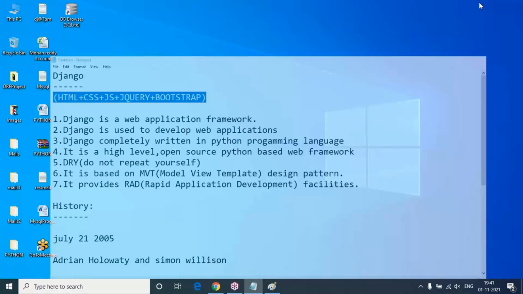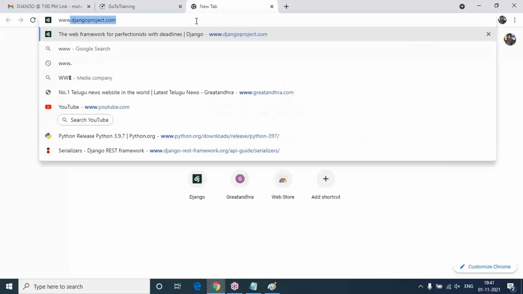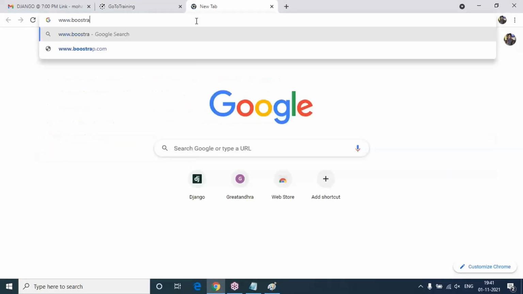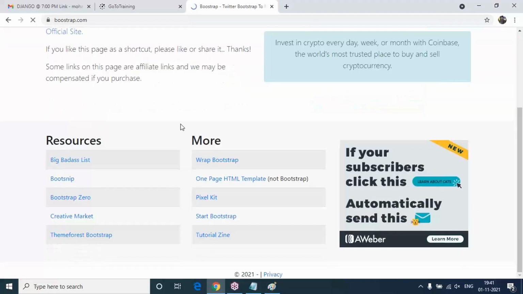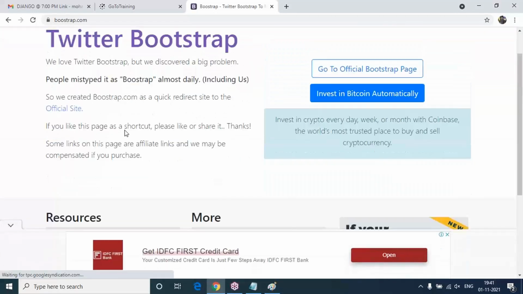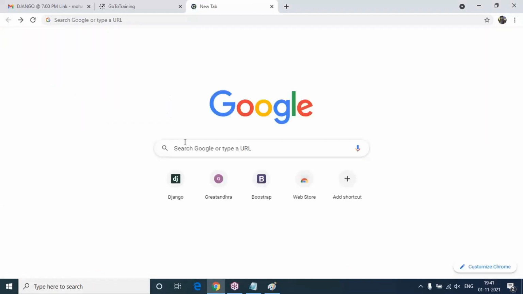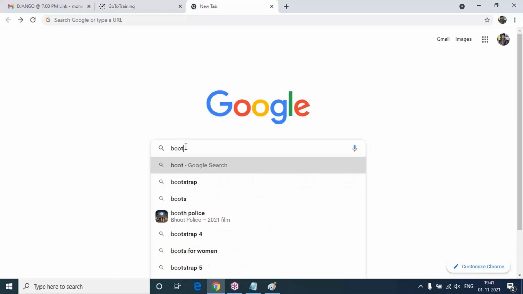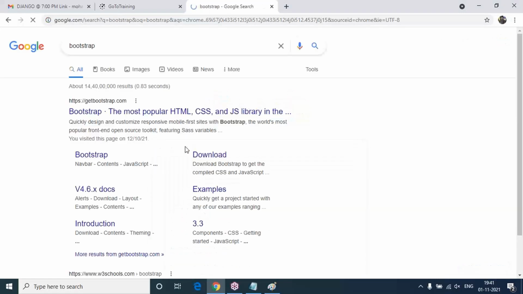When we go to the Bootstrap official website, there are some links. I'm going to copy and paste the Bootstrap links and jQuery links and utilize them in my application. That's it. Now you can see I'm taking the bootstrap.com website. Let's go to Google and type Bootstrap, Bootstrap 4 or Bootstrap 5 or whatever it is.